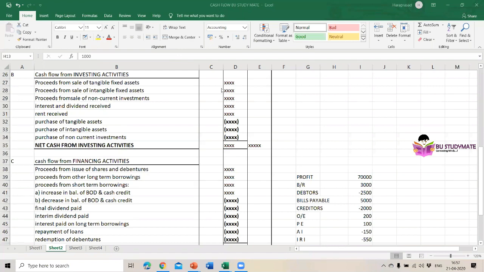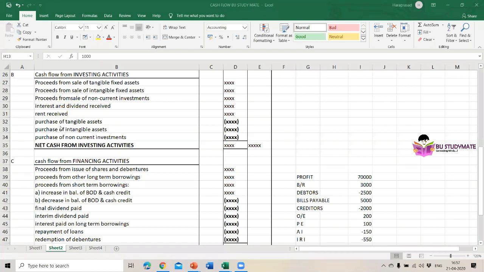That is sale or selling. Proceeds from sale of tangible fixed assets, and this is sale of intangible fixed assets. Then proceeds from sale of non-current investments. Then interest and dividend received, rent received. This all you have to add.